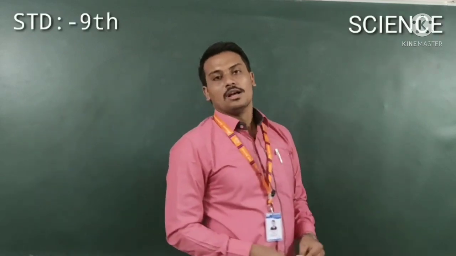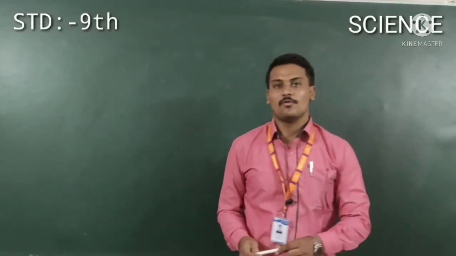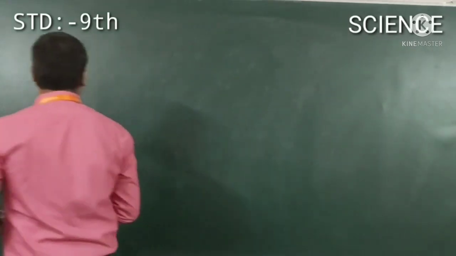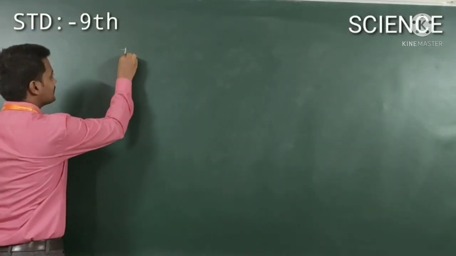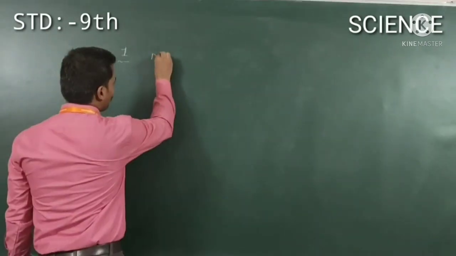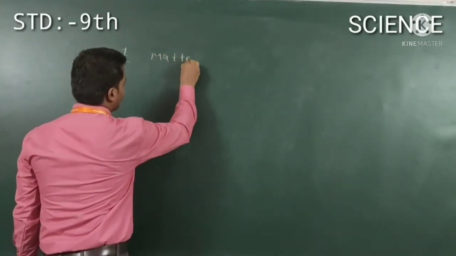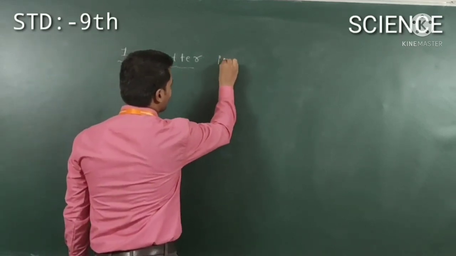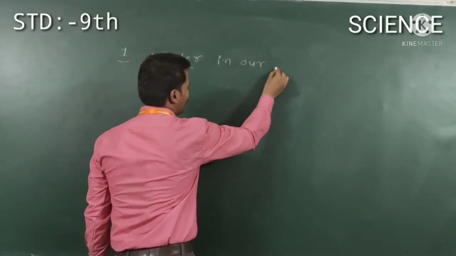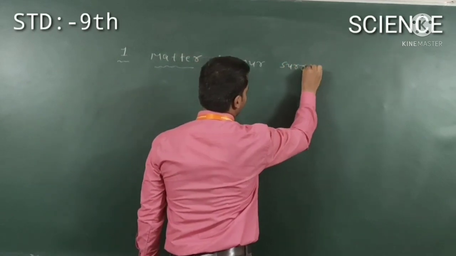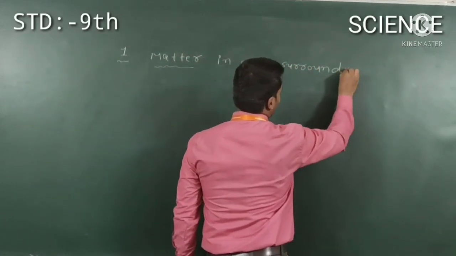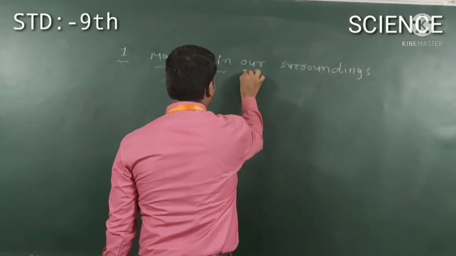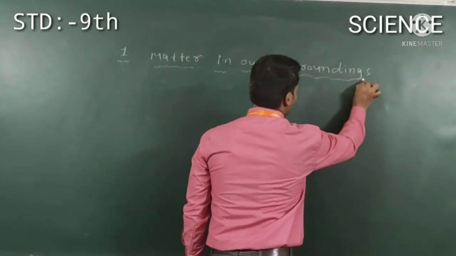Good morning students. Today we will start our chapter number 1, that is Matter in Our Surroundings. So first of all, what is the meaning of matter? Matter in our surroundings, that is the heading of our chapter. What is the meaning of matter and in our surroundings?